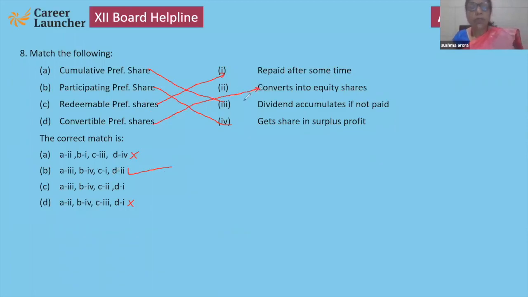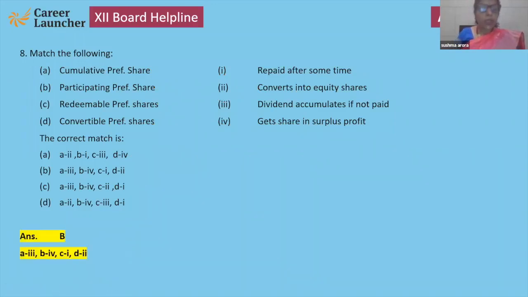So what I want to tell you, while match the following question will come, don't hesitate to use elimination theory and first match those in which you are completely agree. Okay, so use that one. Okay, now next. So the answer B is perfect.